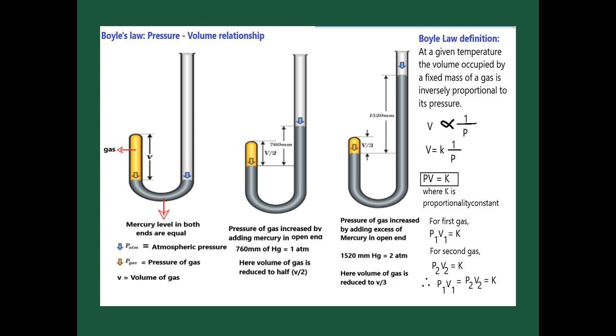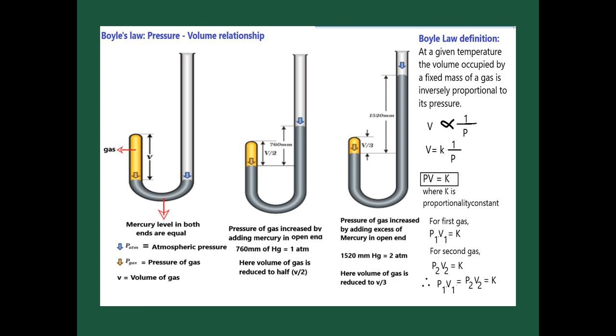Now the volume is inversely proportional, so with a constant K, V is equal to K times 1 by P. The P goes to the V side, so that we get PV is equal to K. Here K is a proportionality constant.